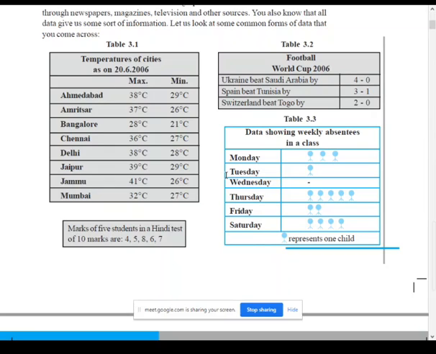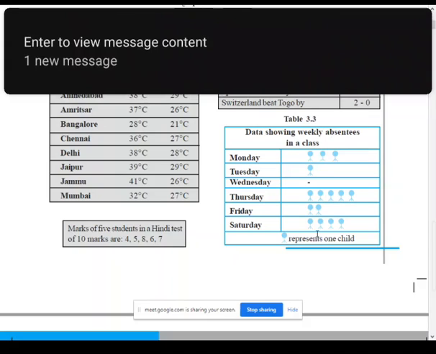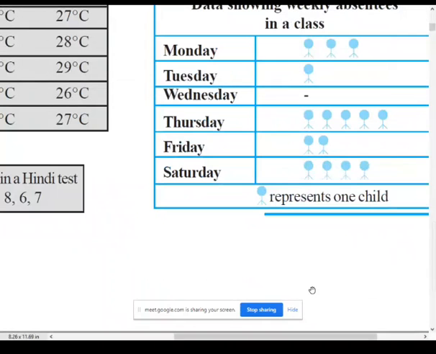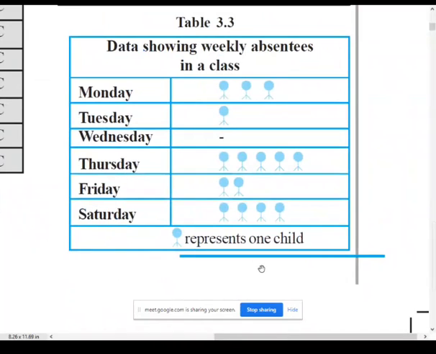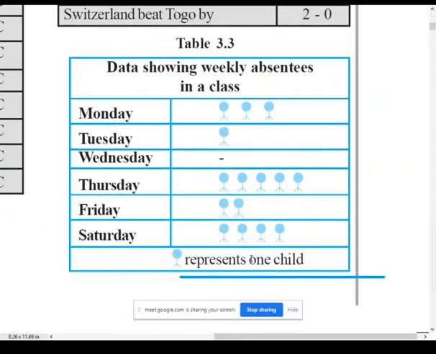Now if you see the table number 3, you have a data showing weekly absentees in the class. Let me zoom it. In this data, they have taken a small picture representing one child.